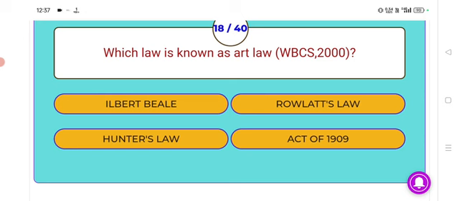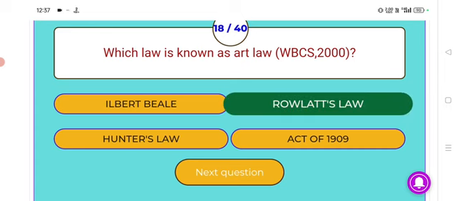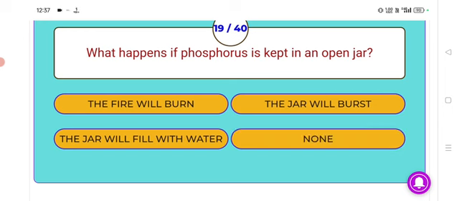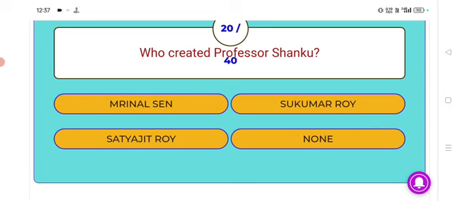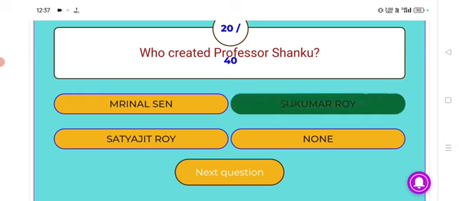Which law is known as the black law? Rowlatt Act. Next. What happens if phosphorus is kept in an open jar? The fire will burn. Next. Who created Professor Shonku? Satyajit Ray. Next.